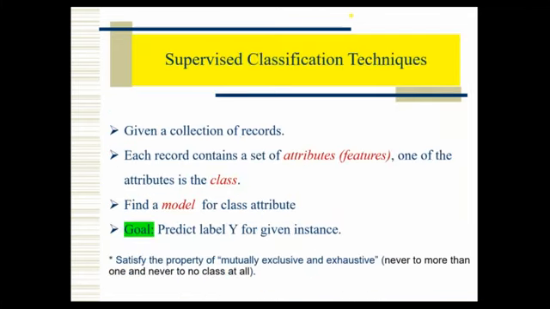Now we will come to the main concept, supervised classification. I already explained, we have a collection of data or records, each record having attributes or features, and based on that we have to train on the data, and whatever new instance we get, we can classify it, that is, give it a label. That's why I gave applications like medical applications. With already available data, if a new patient comes for testing of diabetes or not, we have to train on the previous data, and based on that we go for the final conclusion.